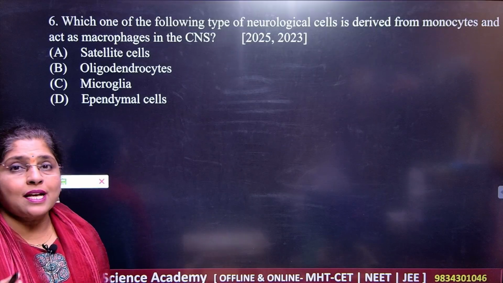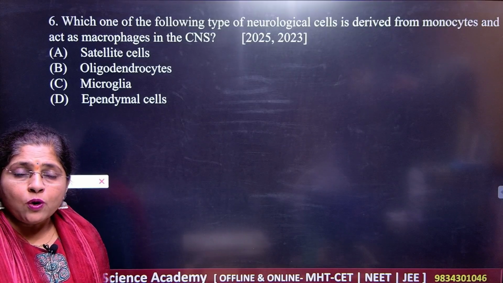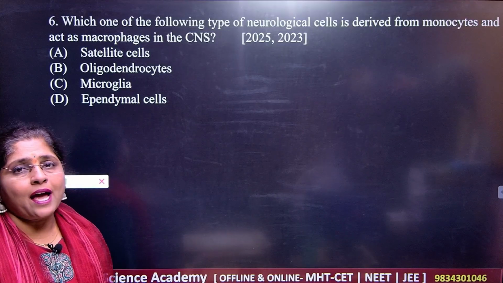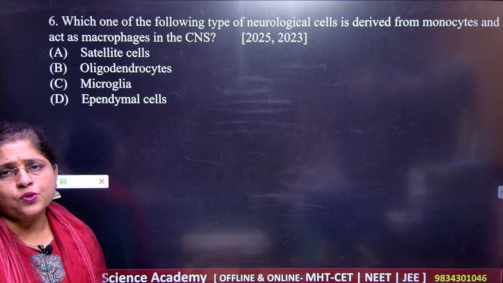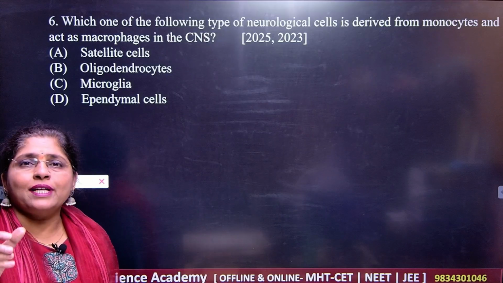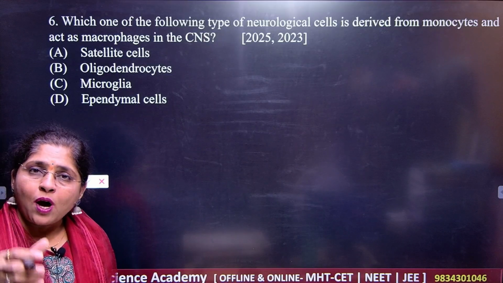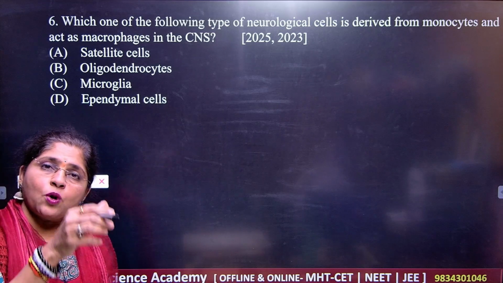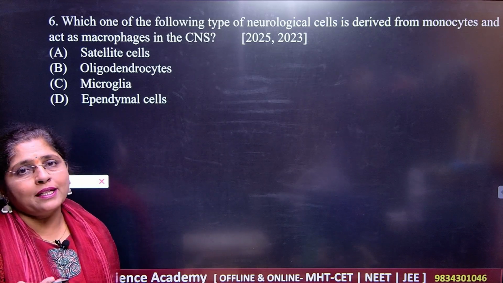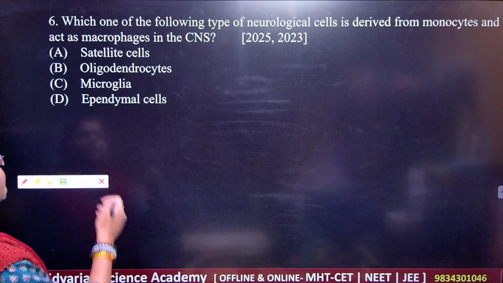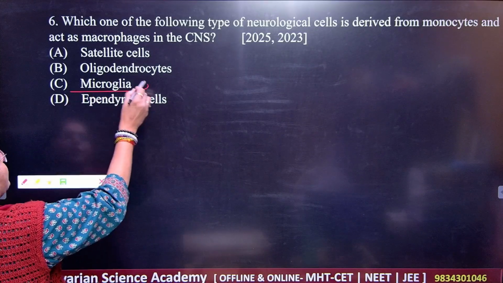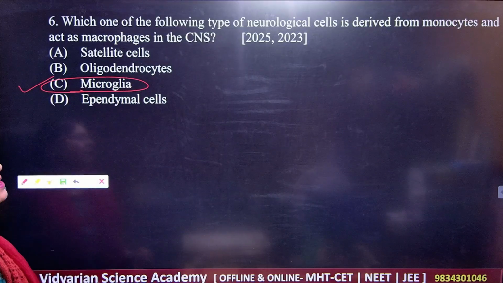So all the cells are very important. You should know all the types of cells in the central nervous system. In your textbook they have given a very good chart, and students, please go through that chart so that you will get the diagram of that particular cell. You will come to know how the structure is and how the function is. If you go through that chart, you will get the answer very quickly. Got it? So what should be your answer? Your answer here is microglia. Microglia is the correct answer.